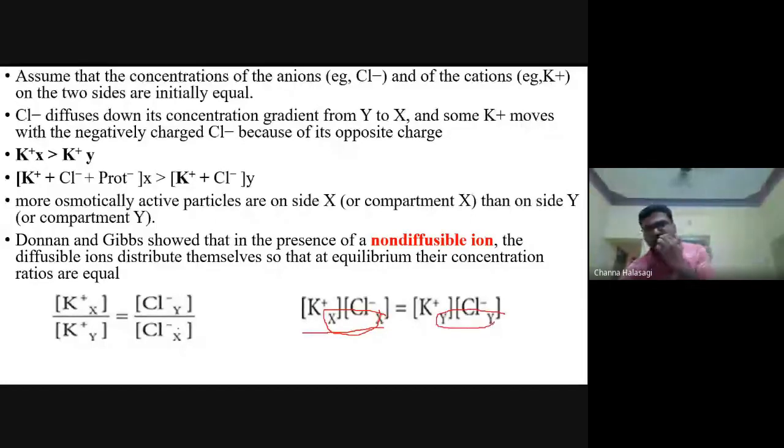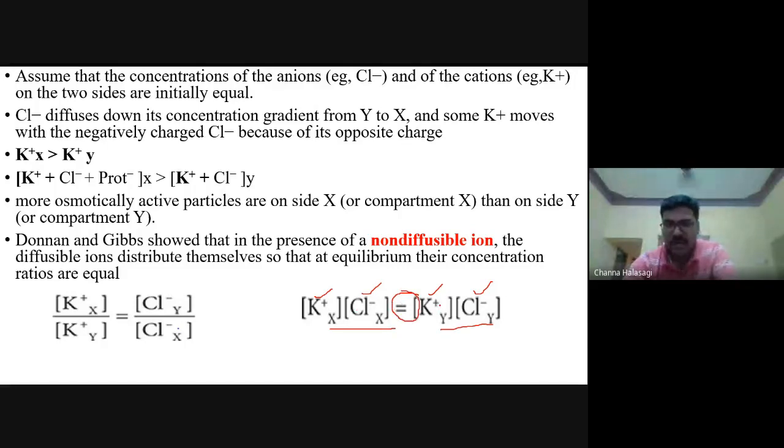What happens actually is the protein is not able to move here. But instead, how the fluid compartments are managed is by movement of the K plus and Cl minus, so that if you multiply the K concentration and Cl concentration on the X side, it should be equal to the K concentration and Cl concentration on the Y side. They distribute in such a way that they maintain this